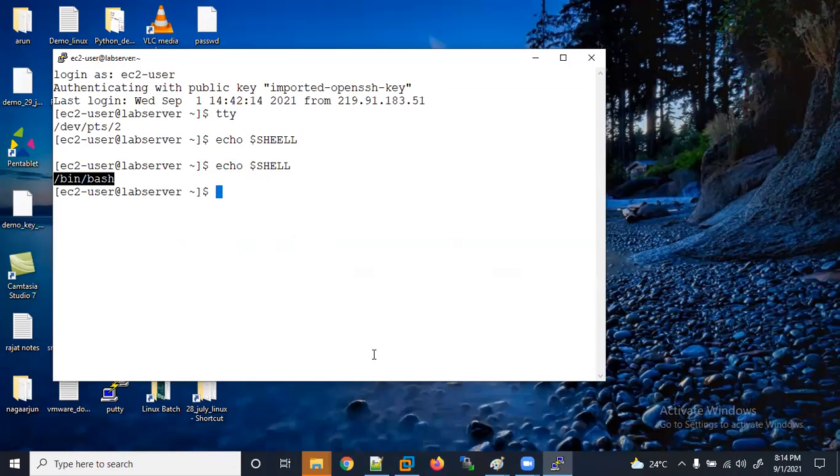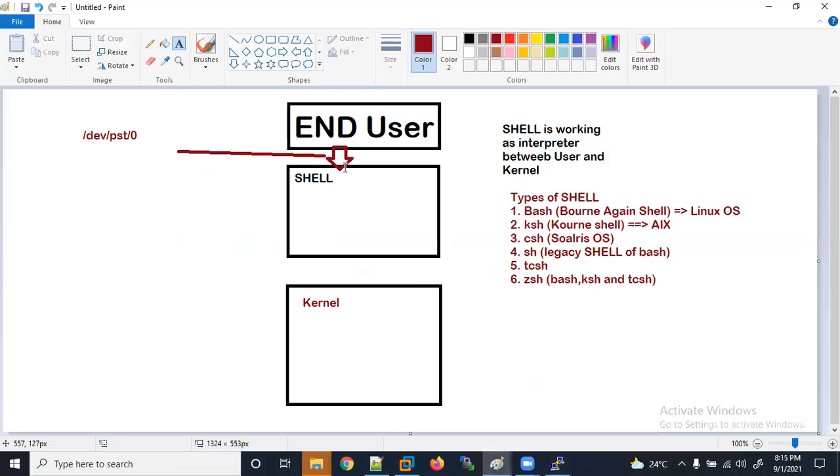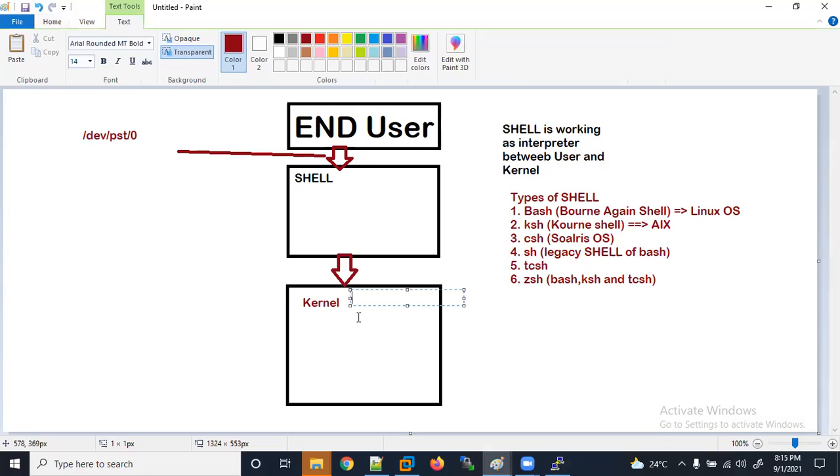So what will the bash shell do? It will work as an interpreter between the kernel and the end user. You type any command on the shell, and after that it is connected with the kernel. The kernel does not understand your English language.